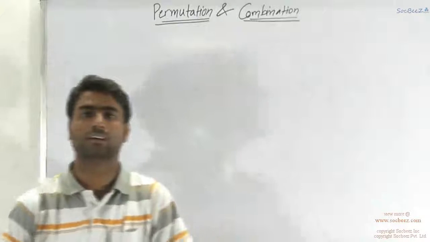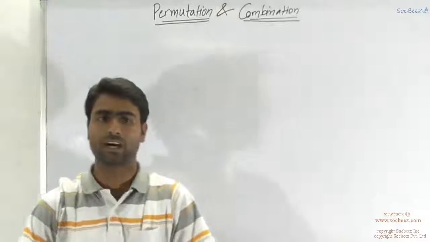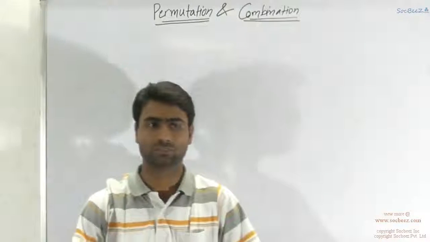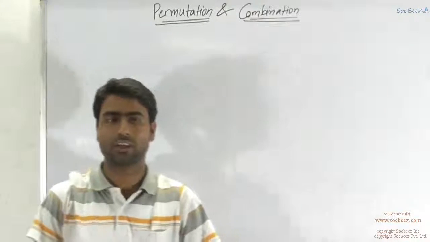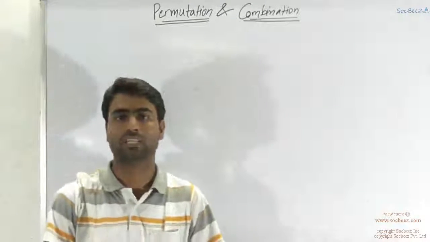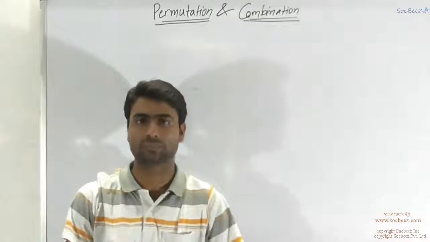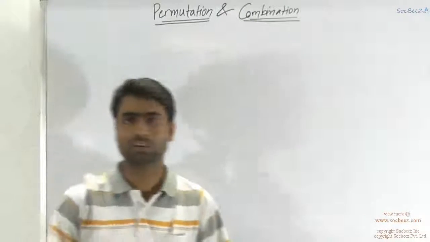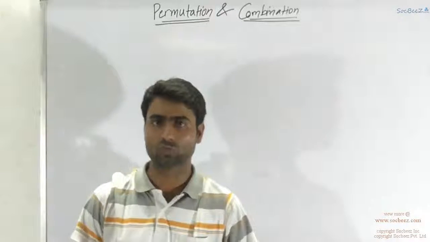Hello everyone. We'll be continuing with the chapter Permutations and Combinations today. In the last lecture, we had discussed some typical problem sets like choosing certain elements when some want to be together, some elements are not to be selected, and some are compulsory to be selected. So we did 6 types of typical problems. We'll do 4 more in this lecture, and we'll continue with this in the next lecture as well.